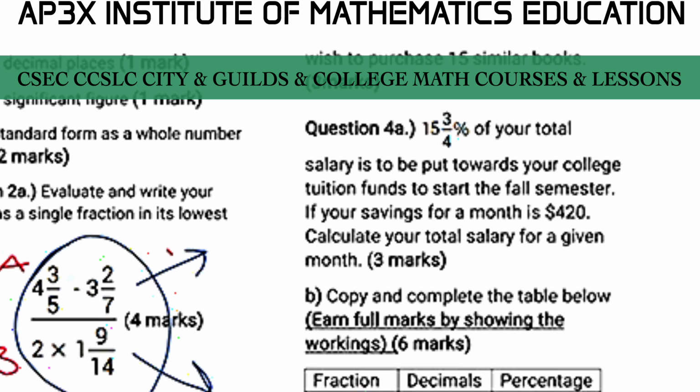It was quite interesting that 40% of the students got it right and 60% of the students got this question incorrect. And so they weren't able to interpret that I'm not asking them to find 15.75% of 420. I'm actually telling them that 15.75% is equal to the 420.